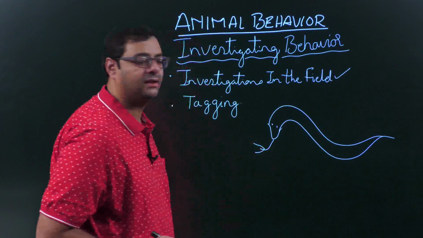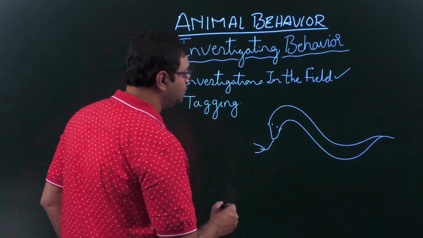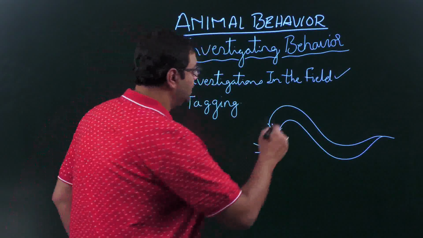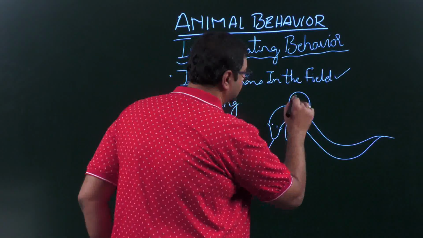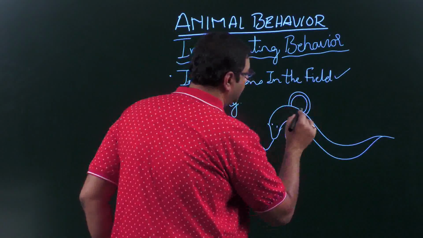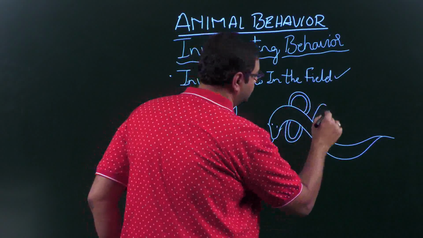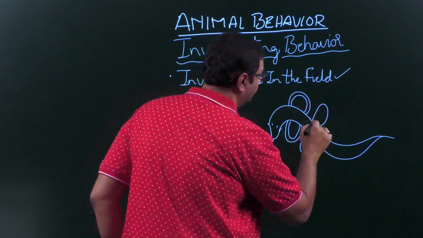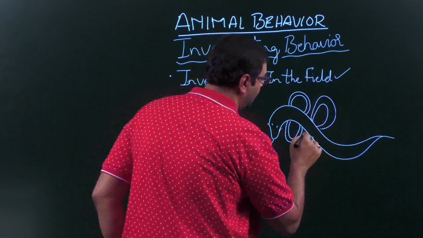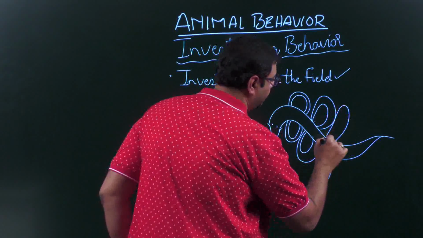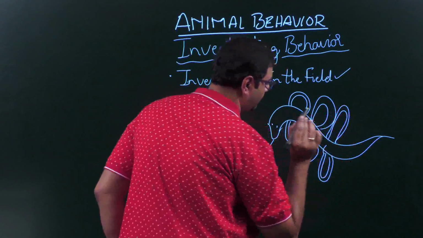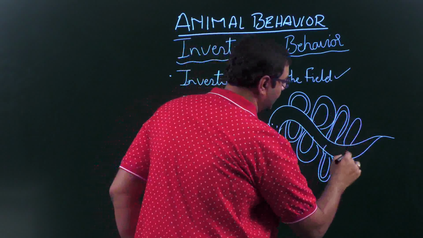What these males will do is go and wrap themselves around her like this. There can be around 20 to 25 male anacondas which wrap around the female in this way.